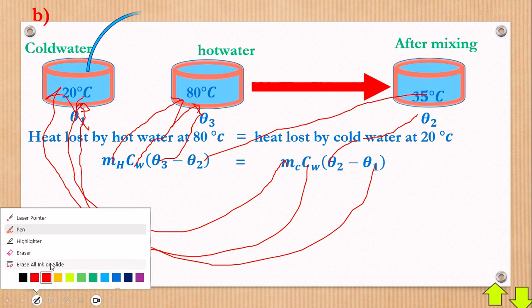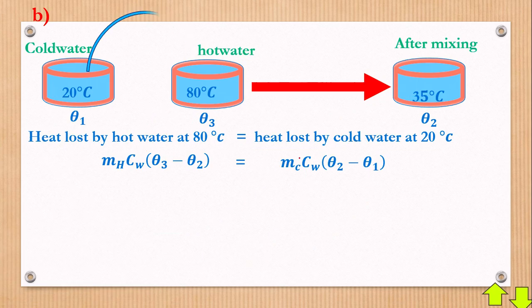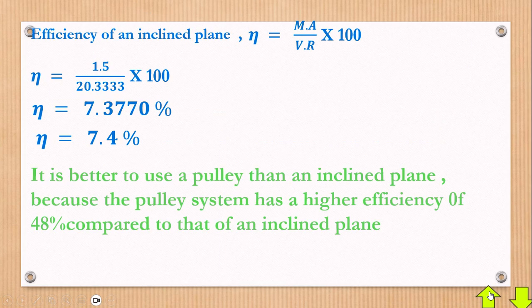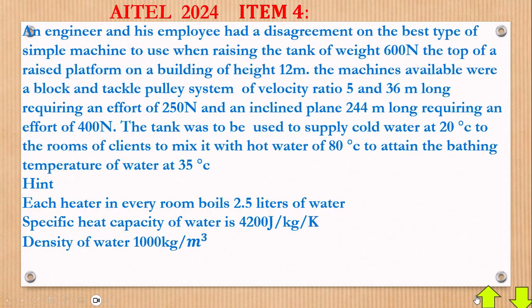Next is substitution. Remember, our question wants us to find out the mass of the cold water they added, like the mass of this water, how much did they add in order to come to the temperature which we have at 35. So with that, we substitute. But mH, do you have mH, the mass of the hot water? Do we really have it? Not really. But remember, in the question they said this.